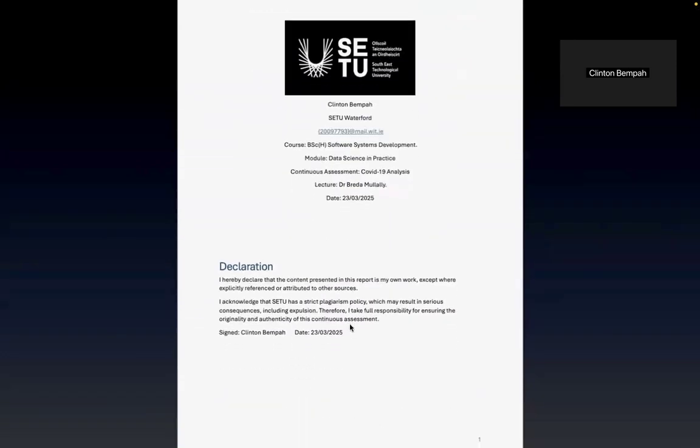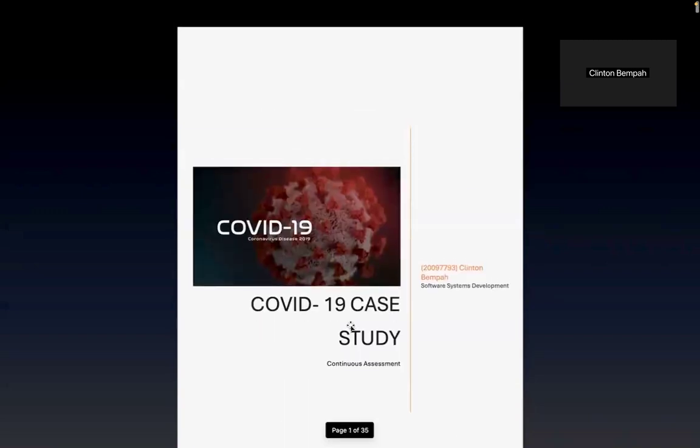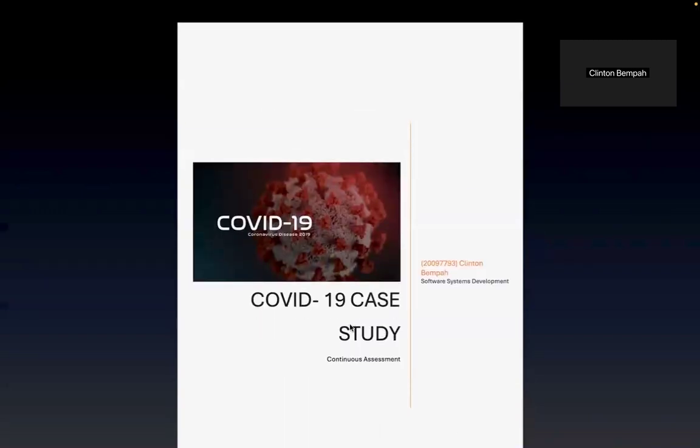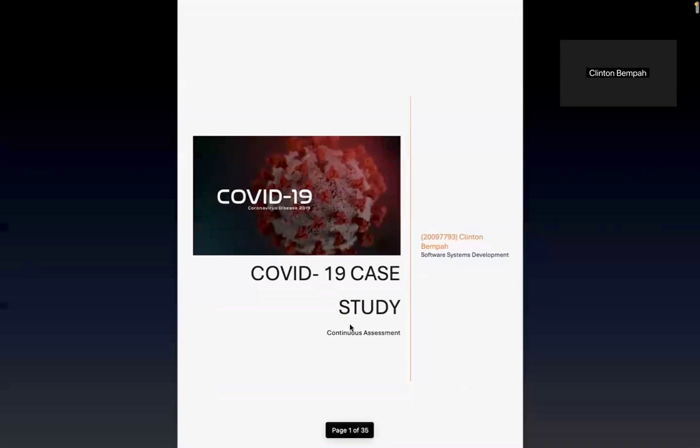So for this meeting, I'm going to present my data science in practice continuous assessment report on COVID-19. What you're looking at here is the complete report in Microsoft Word. So without further ado, let's dive in.